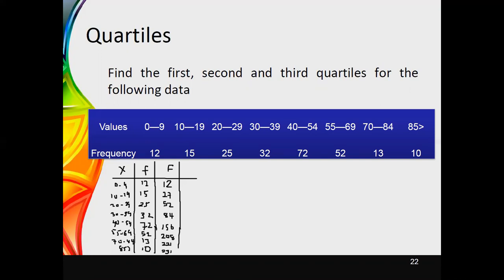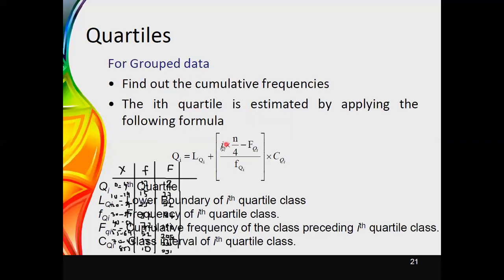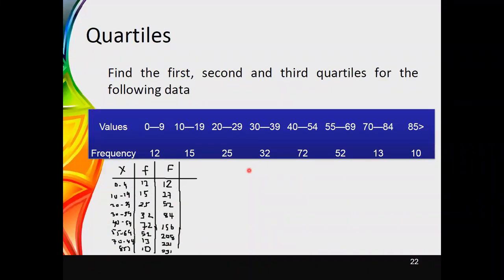When you use this equation, you can see that there is a term called i times n divided by 4. Using this i times n divided by 4, you can easily identify the ith quartile class. Altogether there are 231 observations. Therefore, first of all, I will perform this calculation for i equals 1.